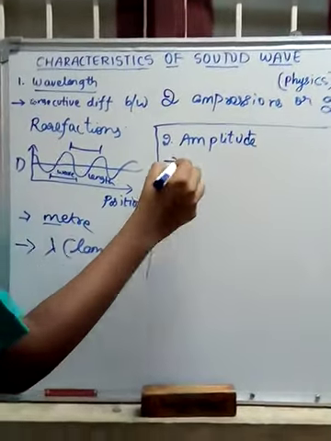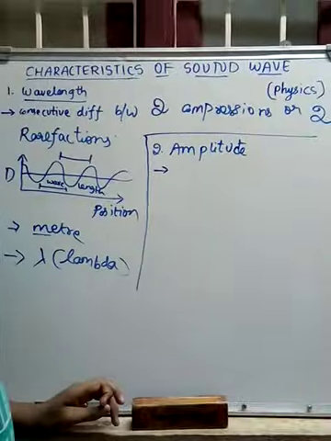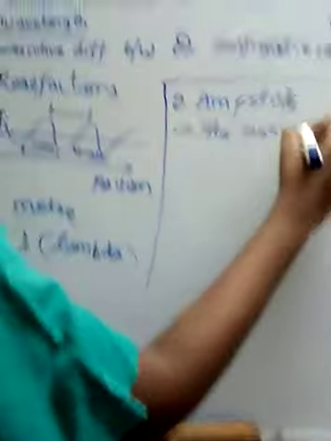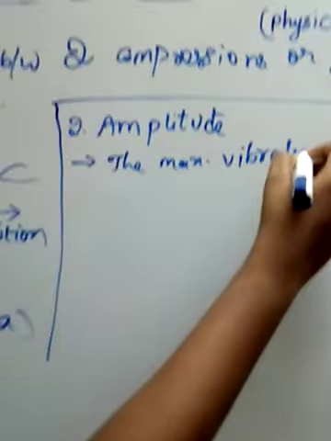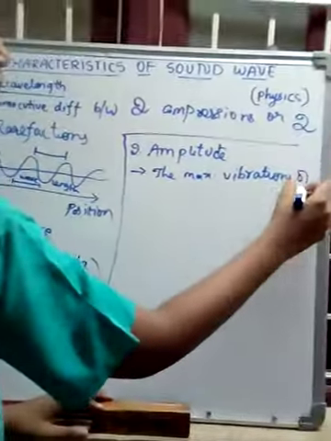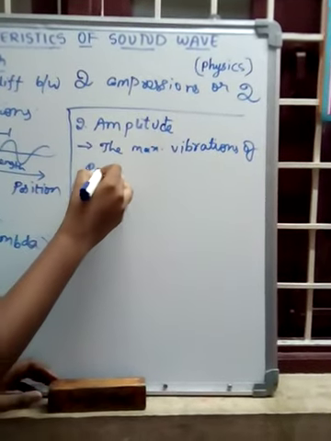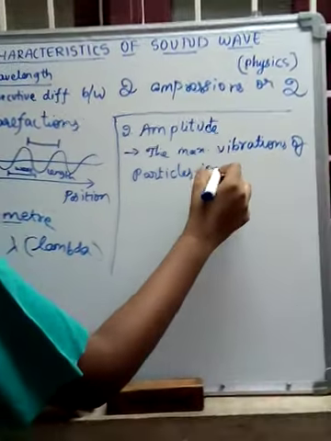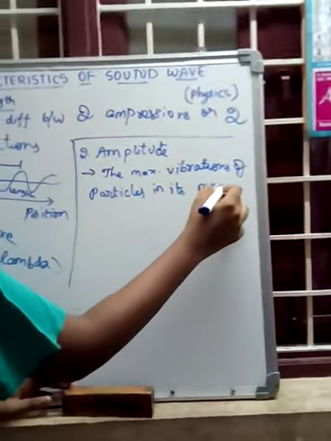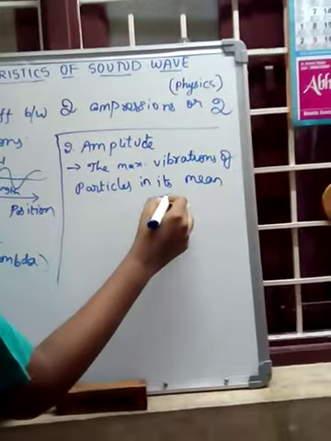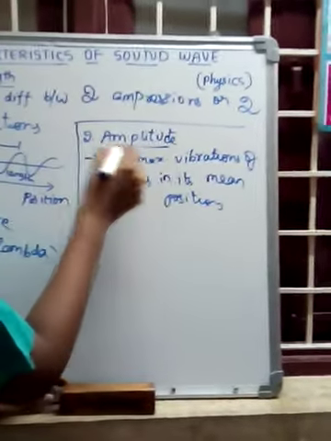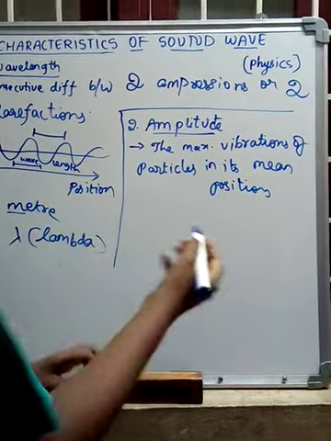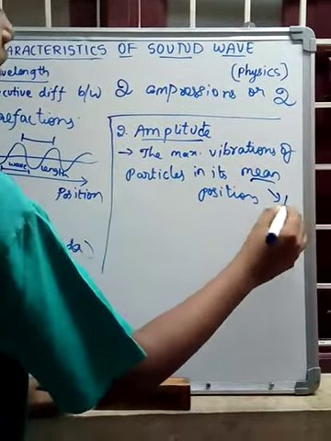The maximum vibration of the particles in the medium, from its mean position, is called amplitude. It indicates the height.